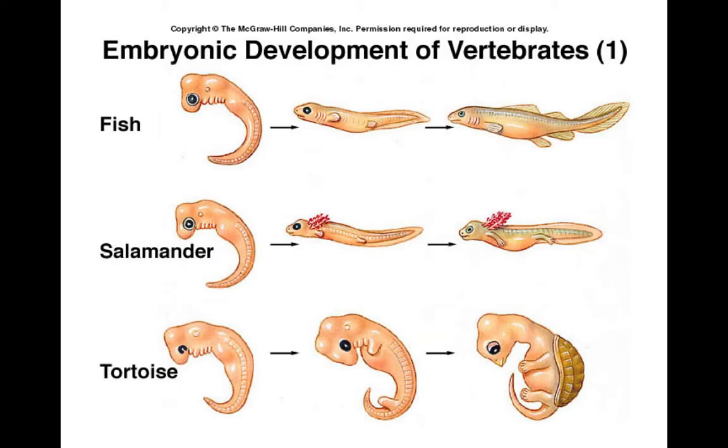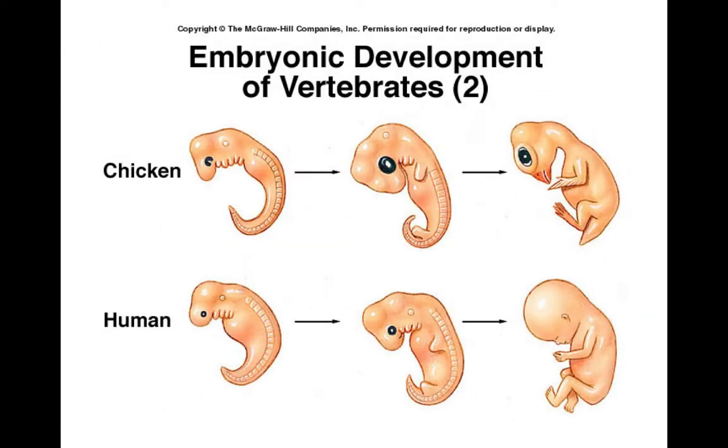When you look here at a salamander, a fish, and a tortoise, and you look at the embryonic development stages, you can see at the very beginning there's a lot that is the same. But we look later and we see lots of developmental differences. Then you look at a chicken and a human, and you can see at the very beginning lots of embryonic similarities, but then we start to move and differences come about.